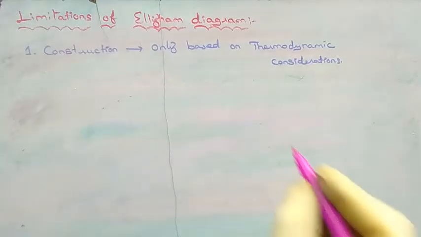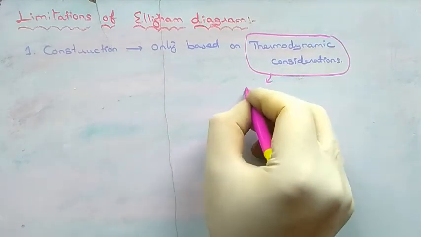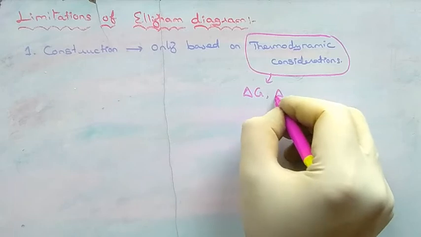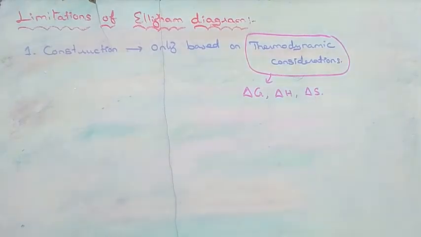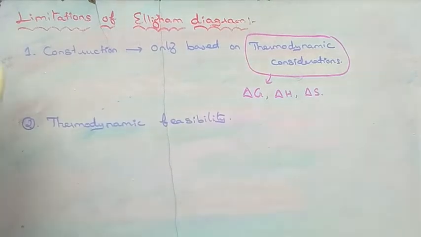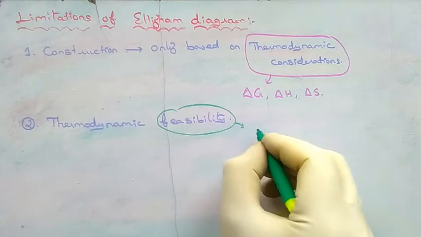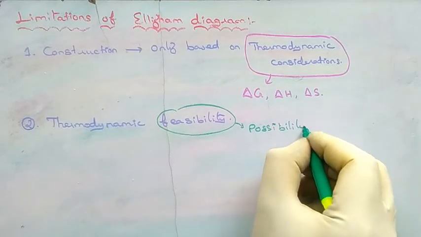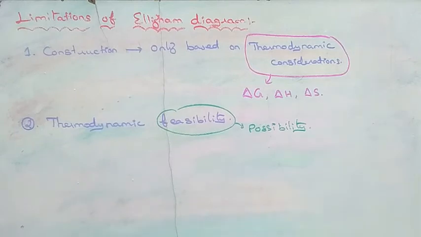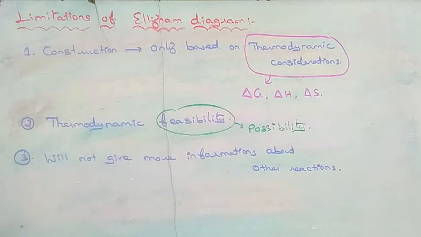Next we are going to see limitations of the Ellingham diagram. First limitation, the Ellingham diagram is constructed based only on thermodynamic considerations, that means delta G, delta H and delta S. It gives information about the thermodynamic feasibility of a reaction, feasibility meaning possibility. The third one, it will not give any information about other reactions.